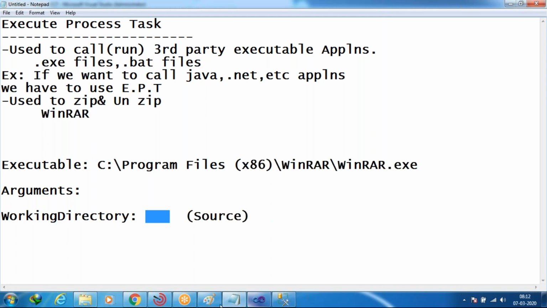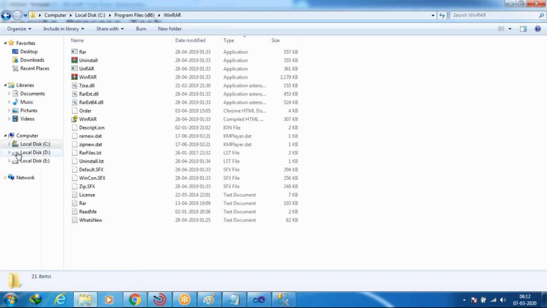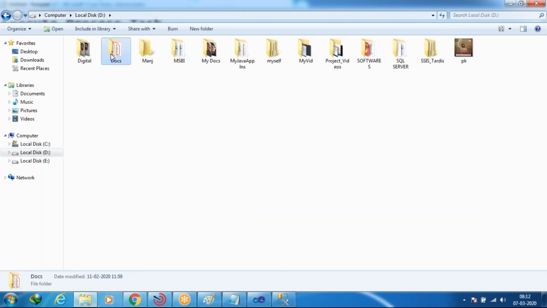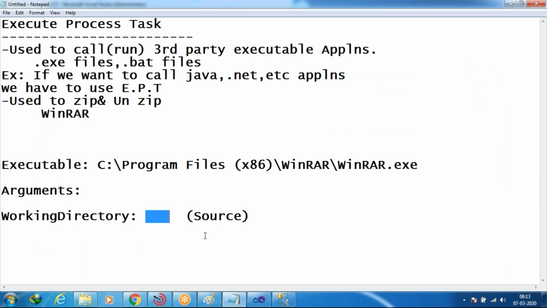For example, which folder do I want to zip here? Yes, the docs folder I want to zip here. So I need to give this folder path here. It is there in the D drive. Am I clear or not? In the D drive, the docs folder, I want to give that path here. Are you clear what my point is here? So D colon, backward slash, what is that folder name?